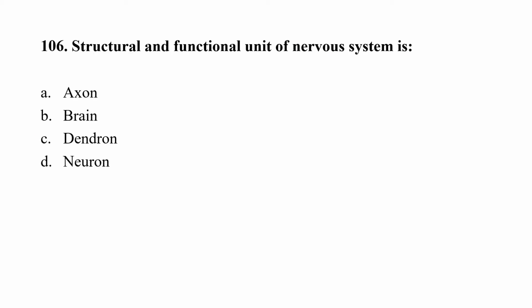Question number 106. Structural and functional unit of nervous system is option A, axon, option B, brain, option C, dendron, option D, neuron. Correct option here is option D, that is neuron.